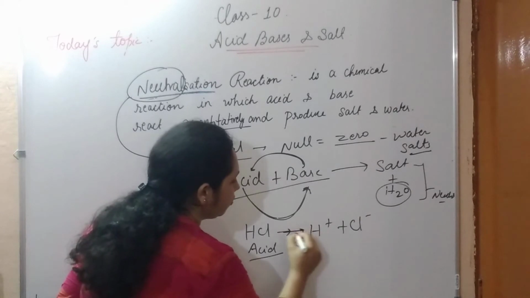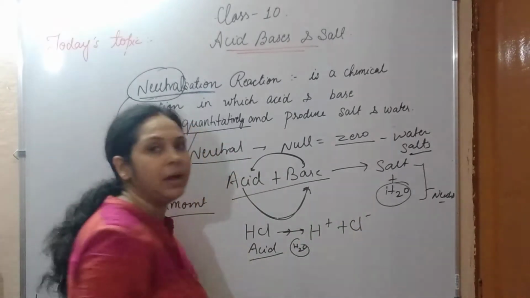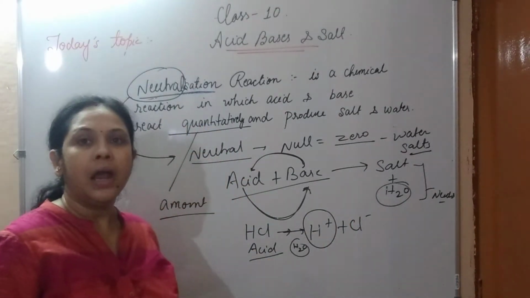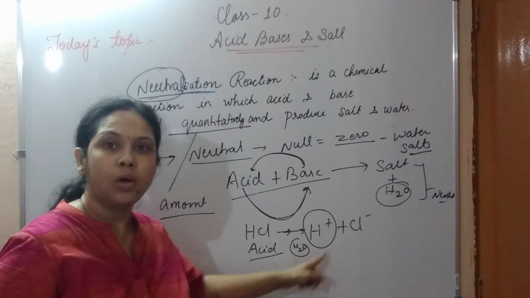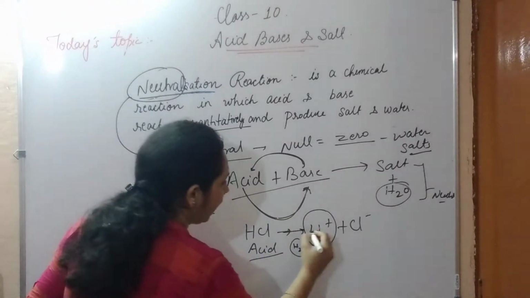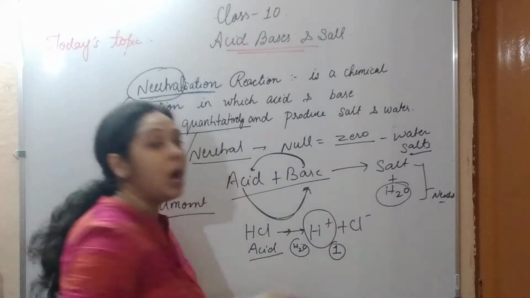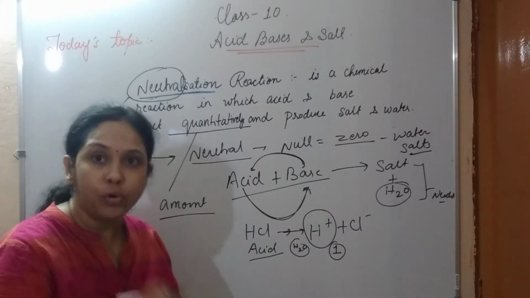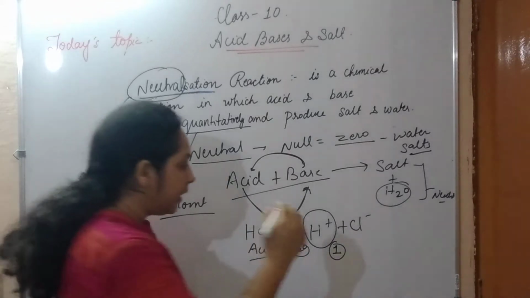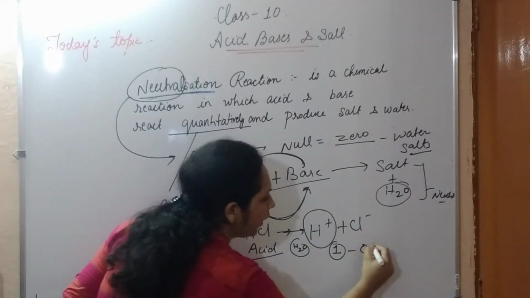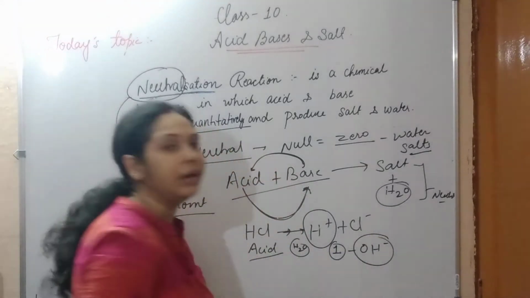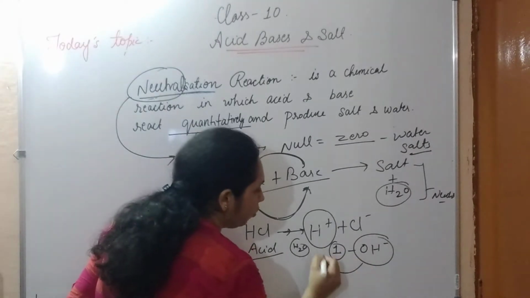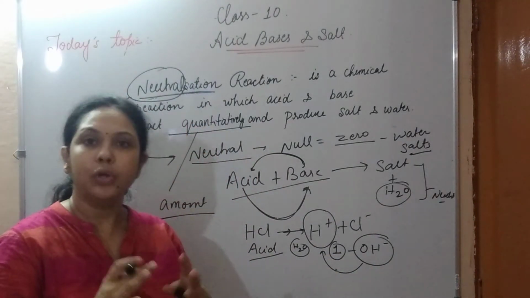So they produce a hydrogen ion, and how many hydrogen ions are there? Only one. So how many base ions are required to neutralize the acidic property? It requires one OH minus hydroxide ion to make it neutral.